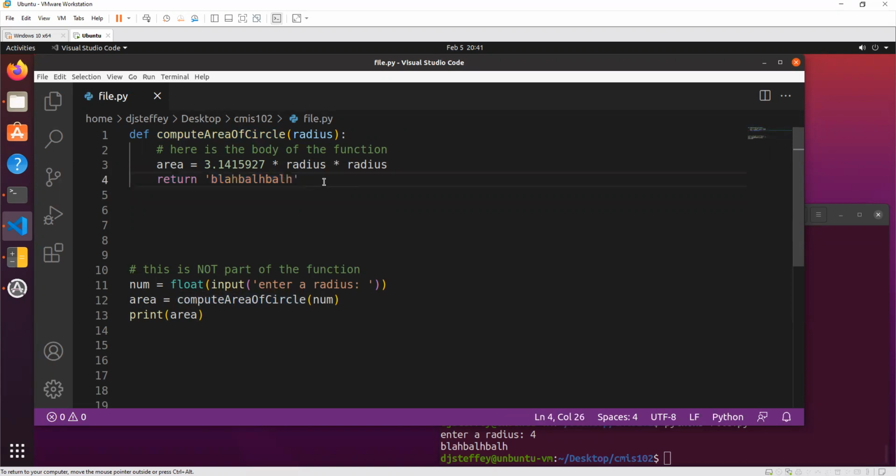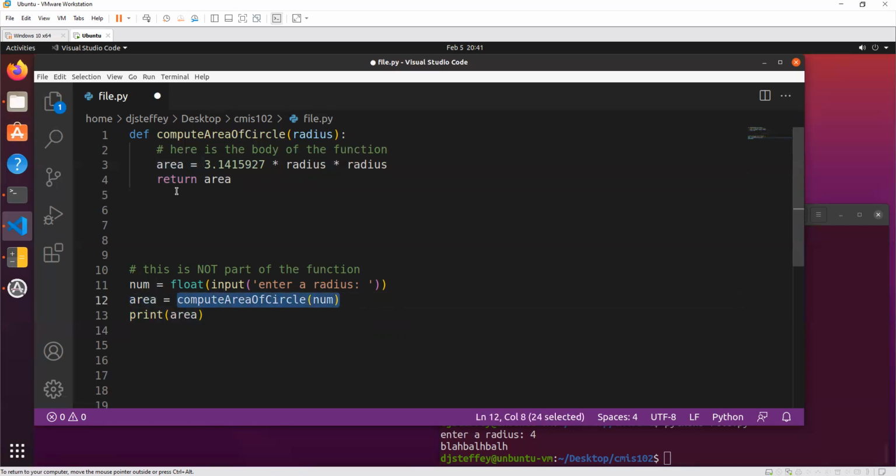So is the return function kind of acting like a print almost? No, the return does not print anything. What's happening here is, let me change it back to the real answer, change it back to area. What's happening here is this variable area is going to be equal to whatever this returns.